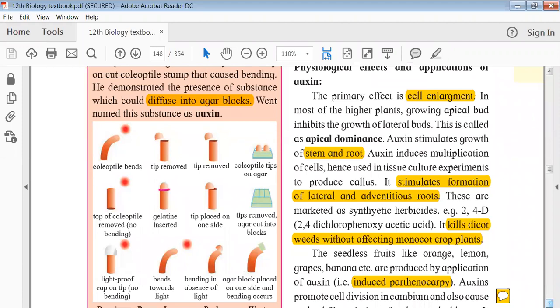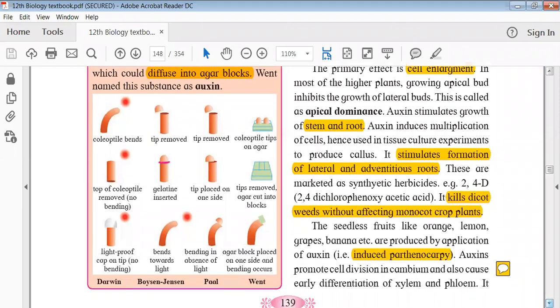It stimulates the growth of, like even in the plant tissue culture part, auxins are used for stimulating the growth of the stem and root. So when the auxins stimulate the growth of root, it is called rhizogenesis in terms of PTC, that is the plant tissue culture. And when a particular hormone stimulates the growth of shoot, it is called caulogenesis. CAULOGENESIS. Caulogenesis is nothing but stimulating the growth of shoot. Okay, so that is the one thing.